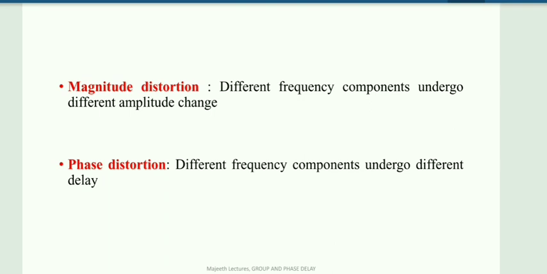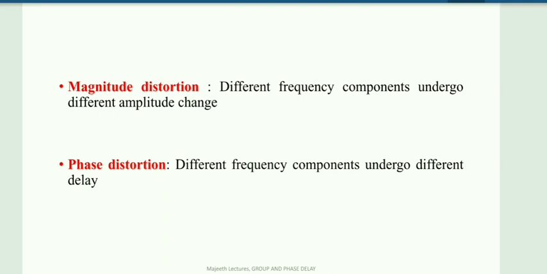I can give one analogy for this. Let us assume a car race in which 10 cars start at the same time, like our signal is transmitted from the transmitter at the same time. What will happen? One car will come first, some other car will come second, some other car will come third. So different cars undergo different delays. I can correlate this with phase distortion. What about magnitude distortion?